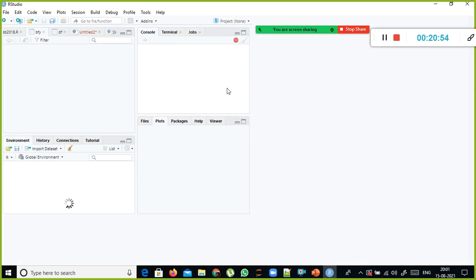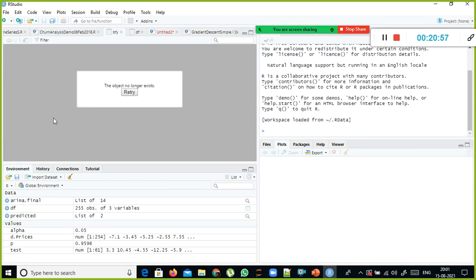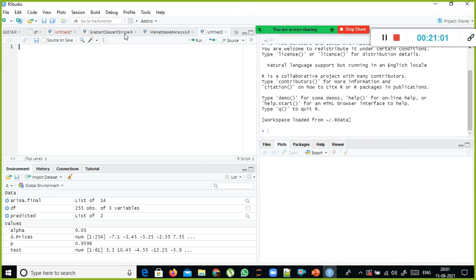Once you open RStudio, it will be like this, and you will not get any error. You can see 4 windows like this.